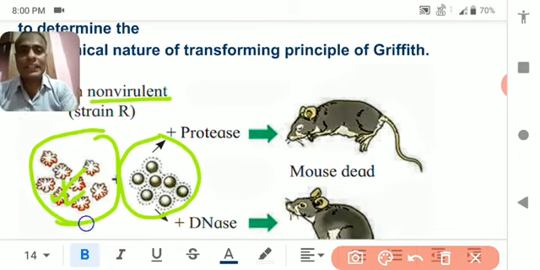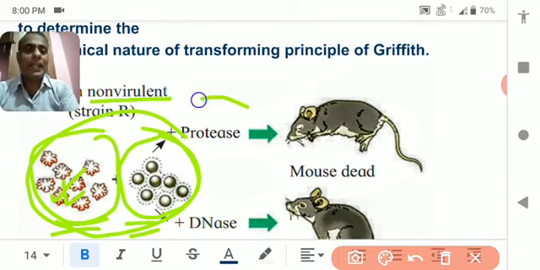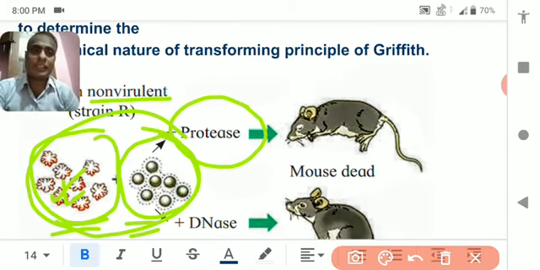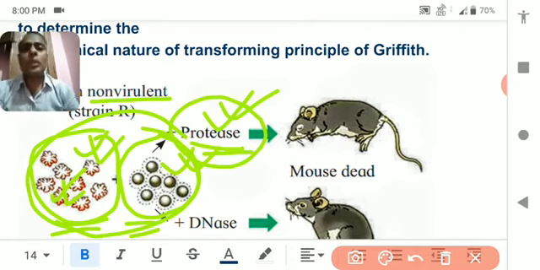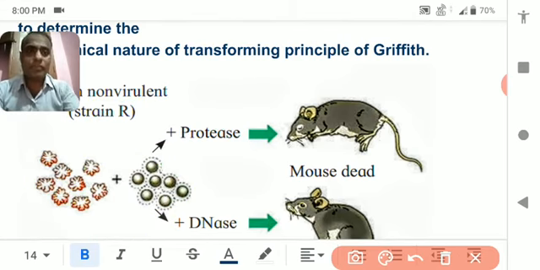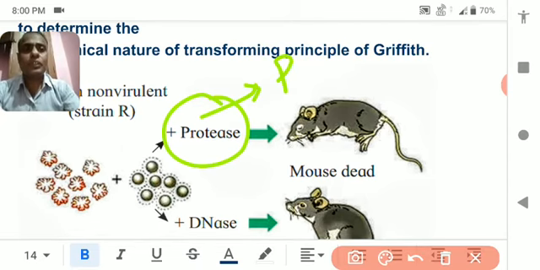It is heat killed and it is rough, and both are taken together along with the protease. Here the protein of both S strain and R strain has been broken down by this enzyme. Protease is an enzyme which digests the protein.